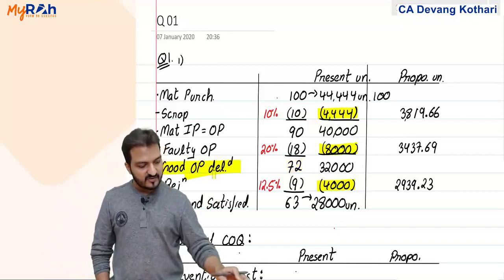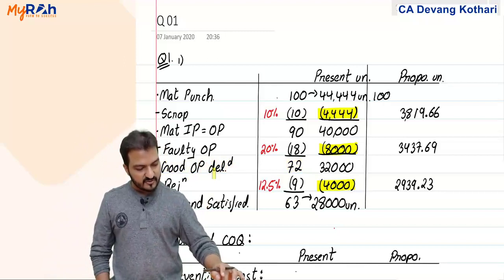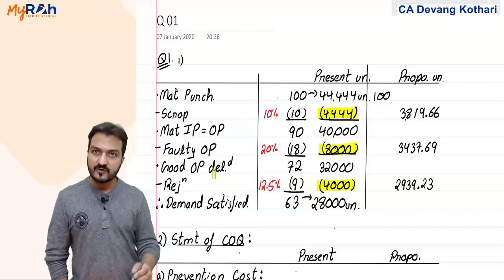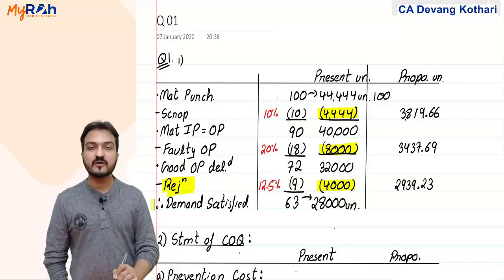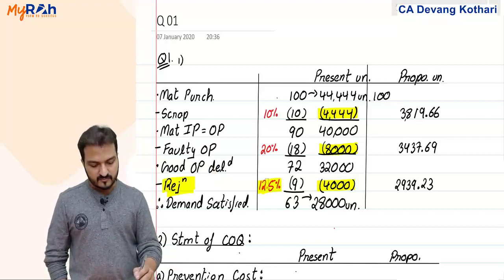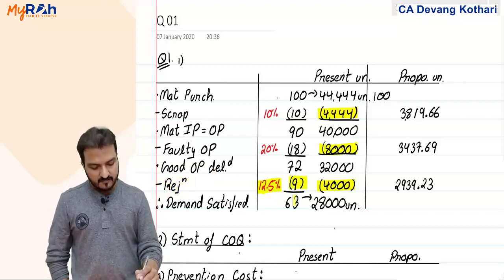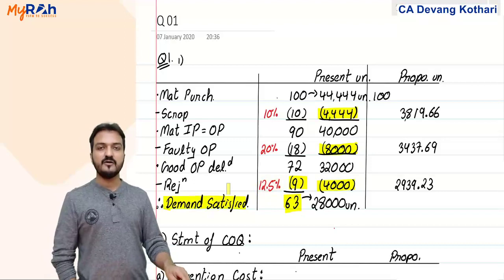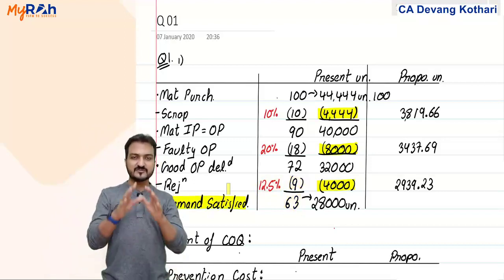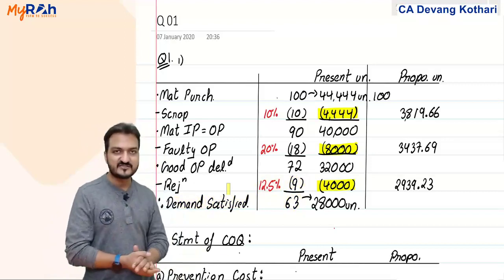If the good output delivered to the customer was 72, then out of that 72 that was delivered to the customer, there was still further rejection. 12.5% was rejection out of that. So 9 was rejection out of that. The balance 63 is the demand of the customer which got finally satisfied. So finally the customer demand satisfied will be only 63.